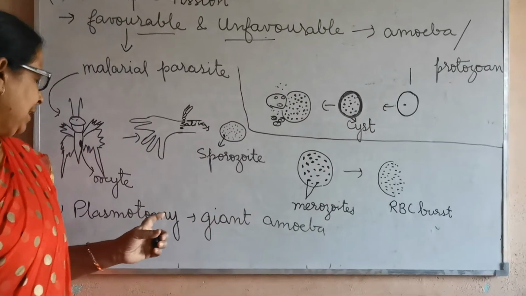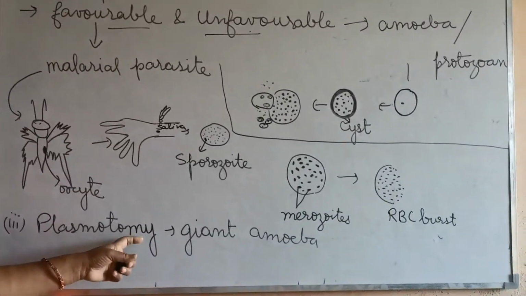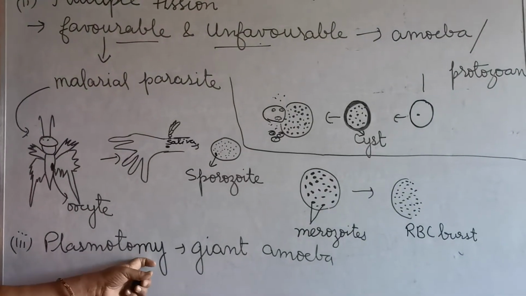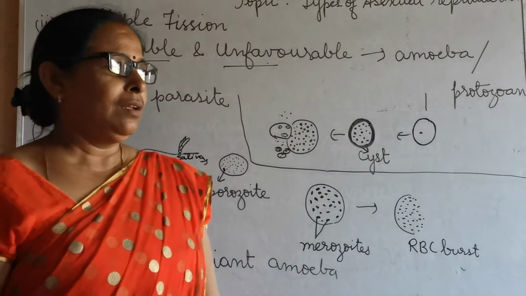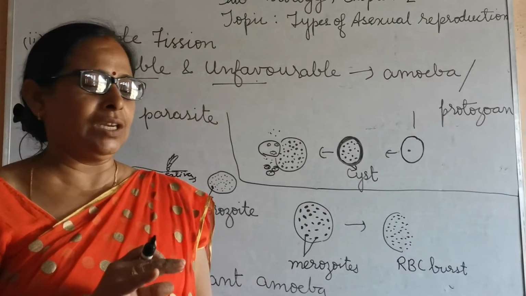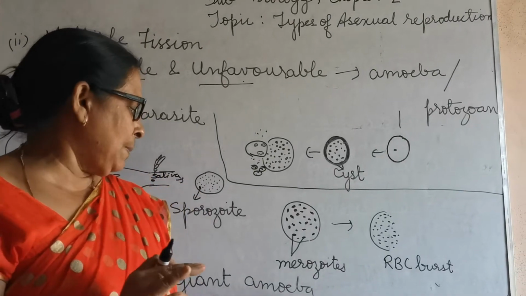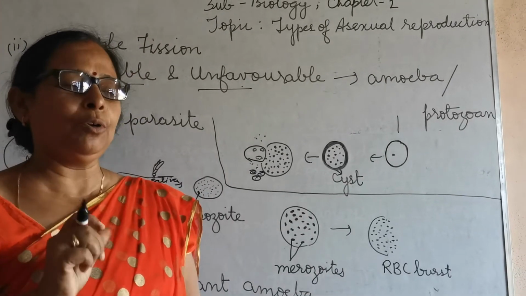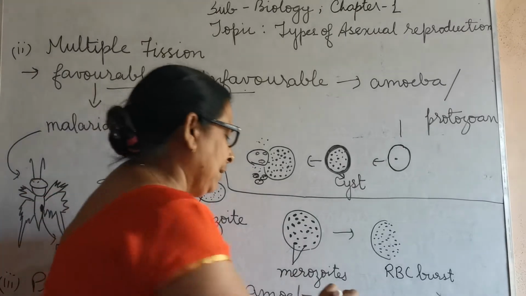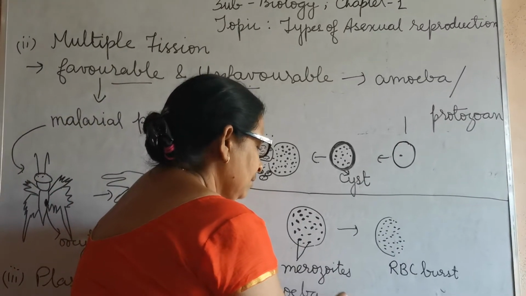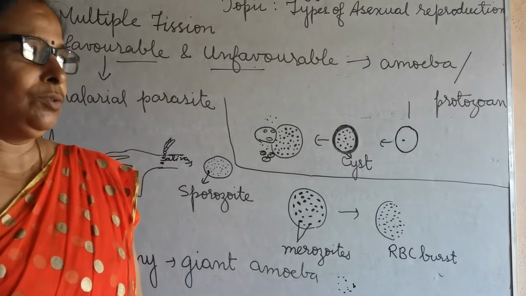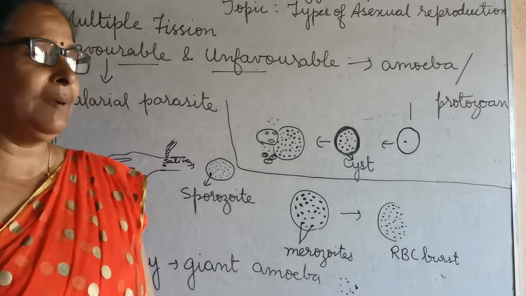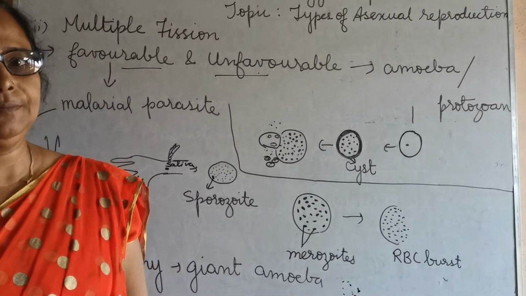Now the next is plasmotomy. Plasmotomy always takes place in giant amoeba. In this giant amoeba, what happens in this condition? This takes place with the help of protoplasm. The giant amoeba protoplasm makes many amoebae. So this is the kind of plasmotomy.